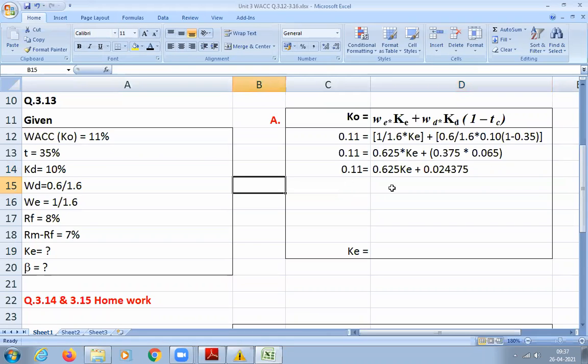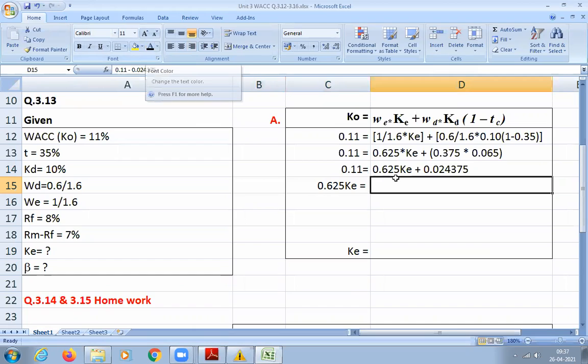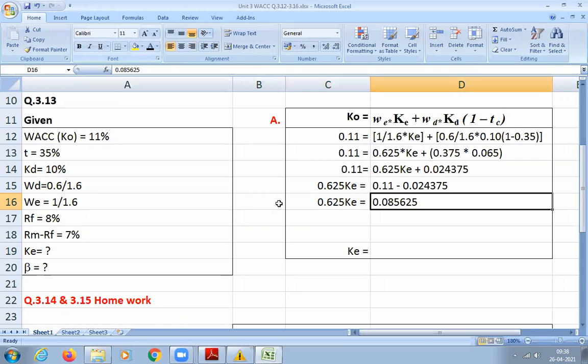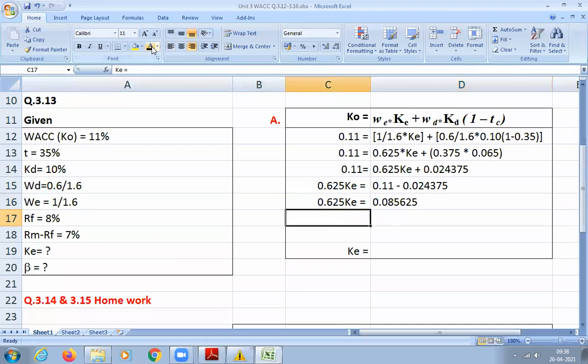Now you bring KE to the left hand side. So this will go to this side and it will become minus 0.024375. So simplify that: 0.11 minus 0.024375, how much will you get? 0.0856 is correct. Next.